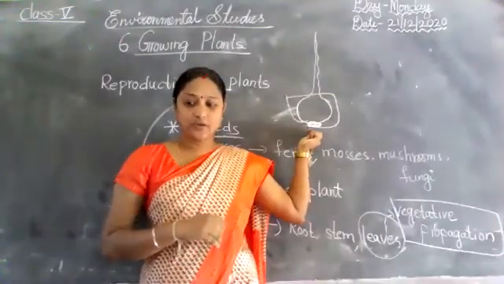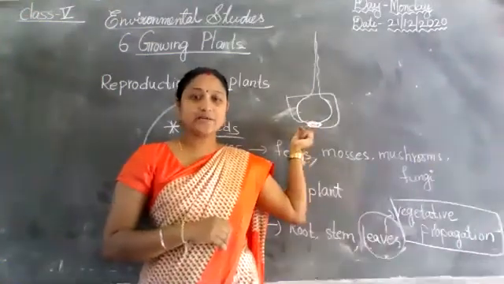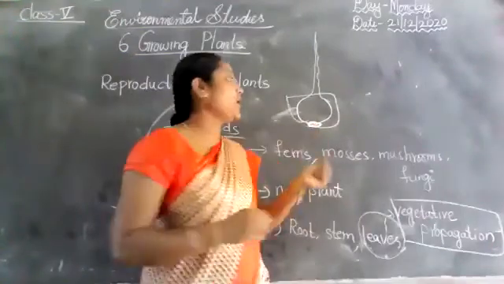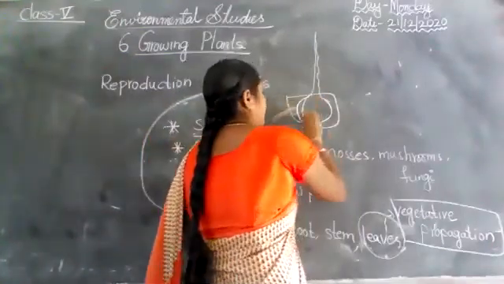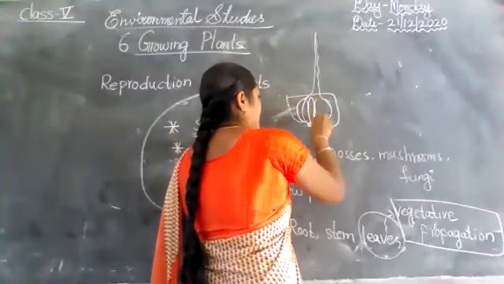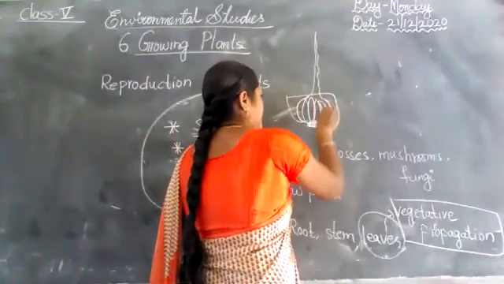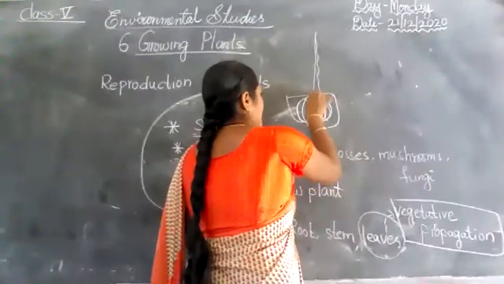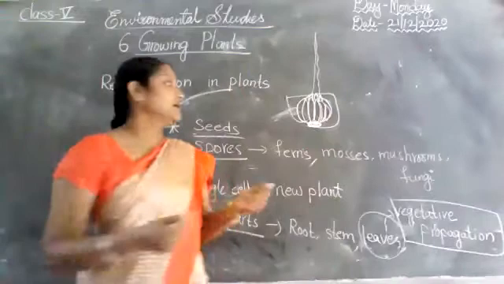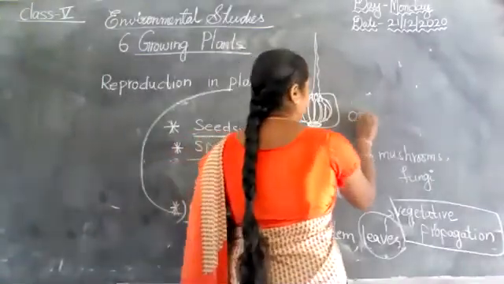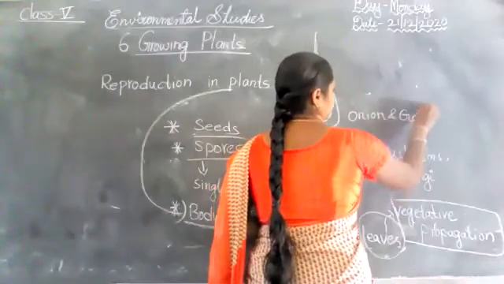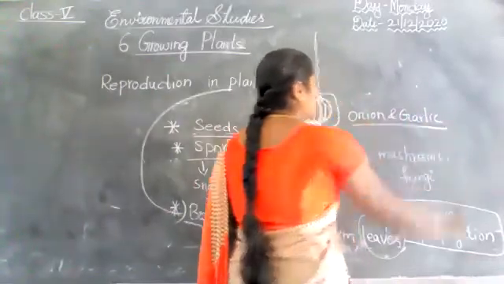Okay, children, did you understand? So what am I explaining here? Garlic or onion. This is garlic, you know very well. Some plants here means onion and garlic.